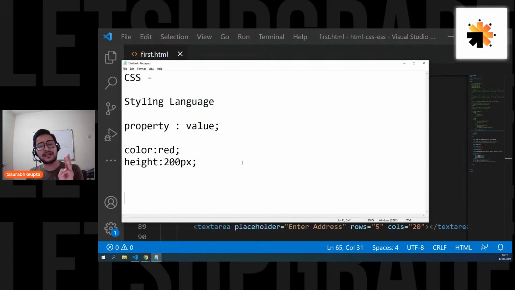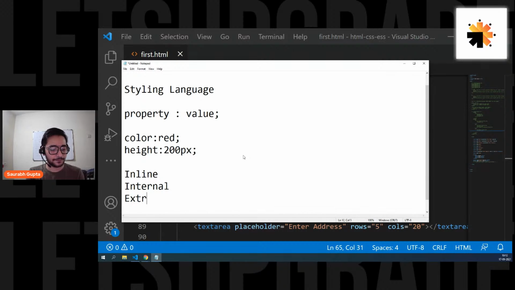There are three ways by which you can apply CSS on HTML elements. All three ways have names, and we're going to see everything today. The first way is called the inline way or inline CSS. The second way is called internal CSS, and the third way is called external CSS, or the external way. These are the three ways by which you can apply CSS onto HTML.